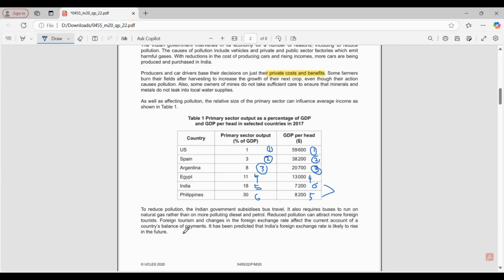To reduce pollution, the Indian government subsidizes bus travel. It also requires buses to run on natural gas rather than on more polluting diesel and petrol. Reduced pollution can attract more foreign tourists. Foreign tourism and changes in foreign exchange rate affect the current account of the country's BOP. Agree or not? Foreign tourism and changes in forex will increase and decrease the demand and supply.